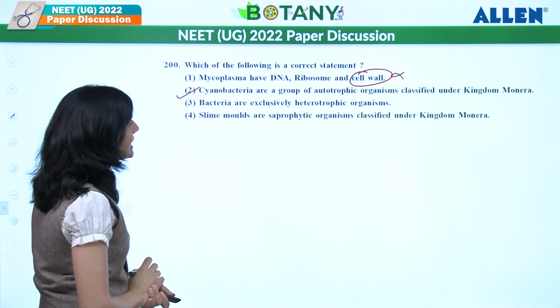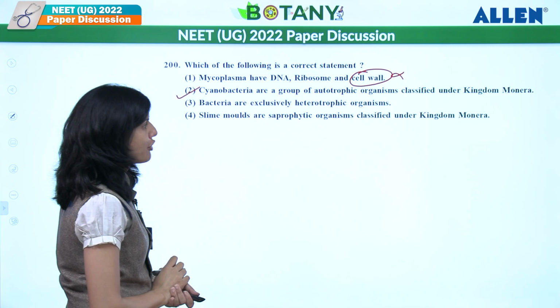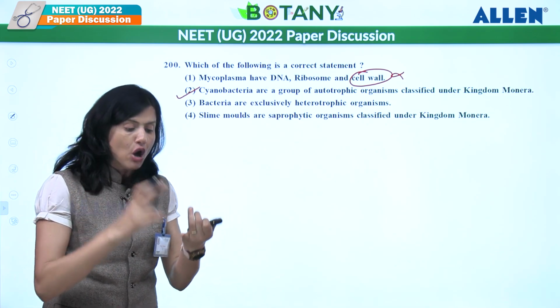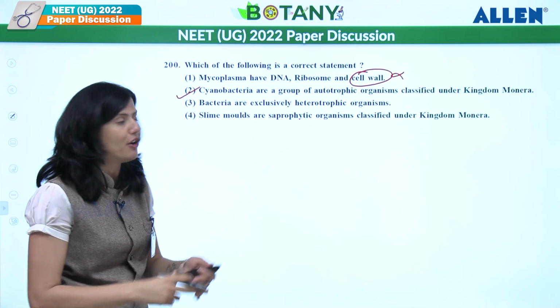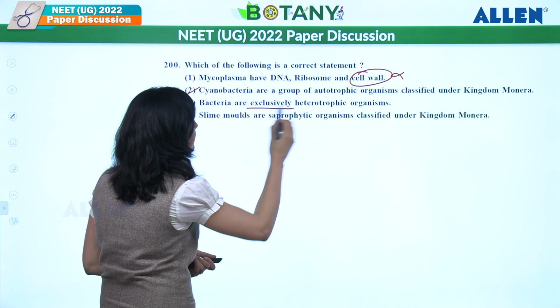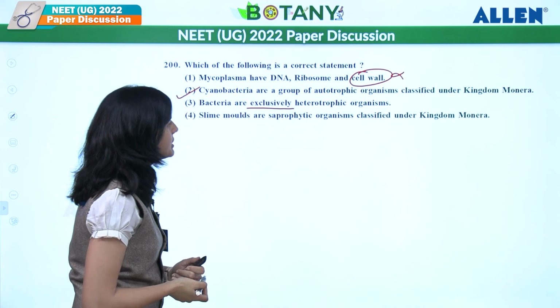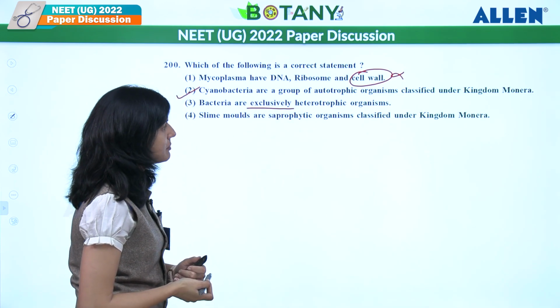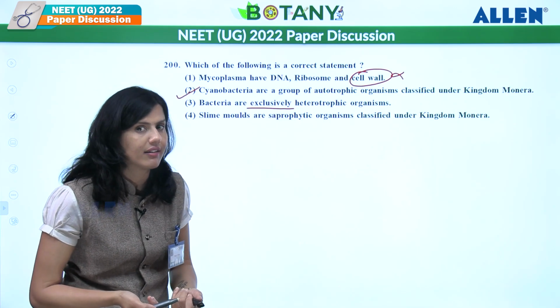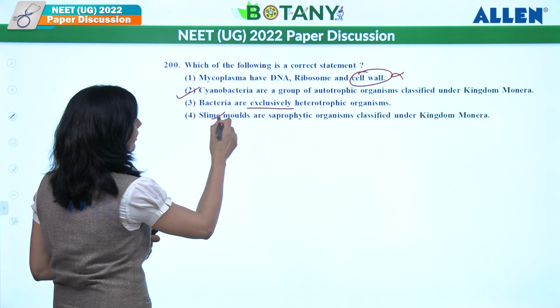Correct. Bacteria are exclusively heterotrophic. They are not exclusively. They are metabolically most diverse. They have autotrophs, they have heterotrophs, every kind. So not exclusive. Because of exclusive, it is wrong. Slime molds are saprophytic organisms classified under kingdom Monera. It is kingdom Protista. So this is why it is also wrong.